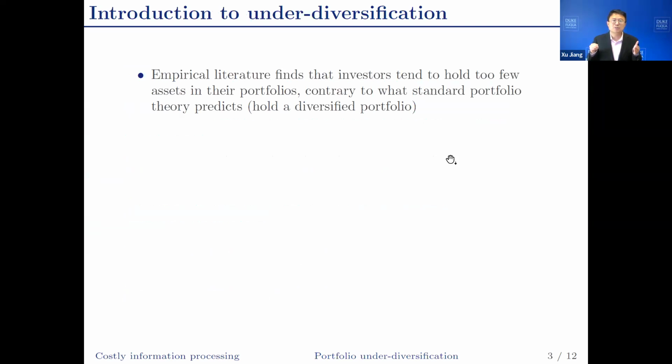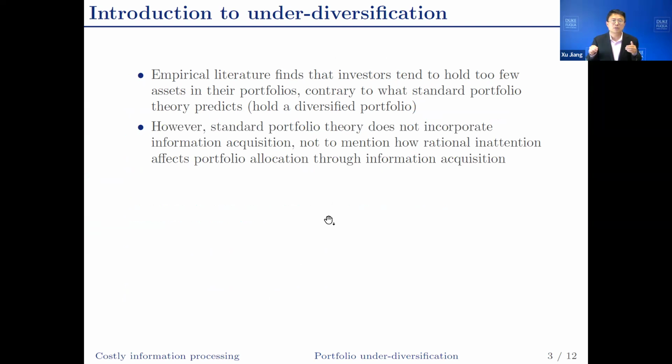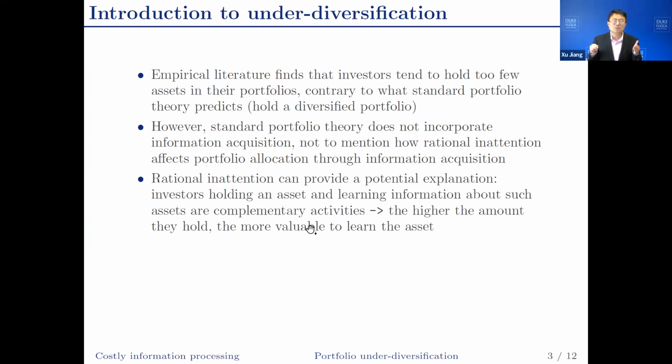Under-diversification is a puzzle because empirically, investors tend to hold too few assets in their portfolios, which is exactly the opposite to what standard portfolio theory predicts, a diversified portfolio. However, standard portfolio theory does not incorporate information acquisition. Rational inattention, combined with endogenous information acquisition, can provide a potential explanation of the puzzle.